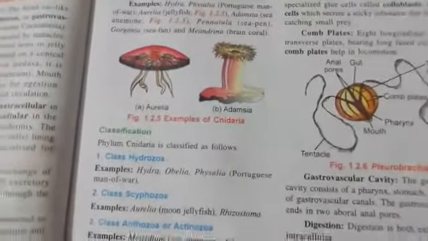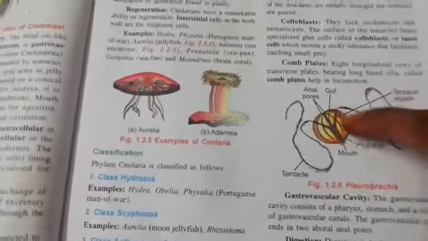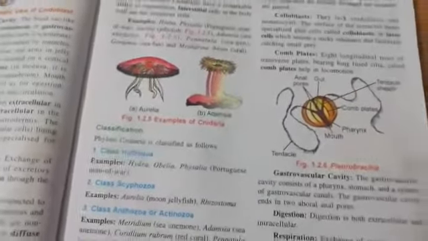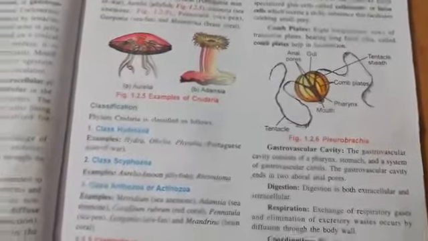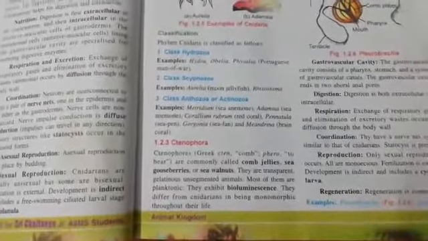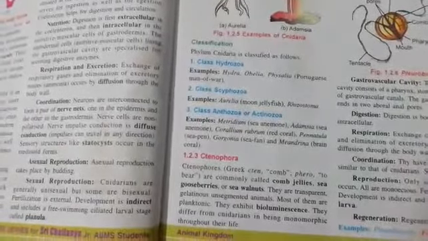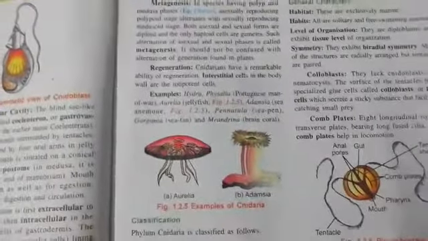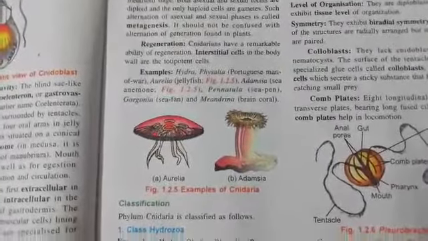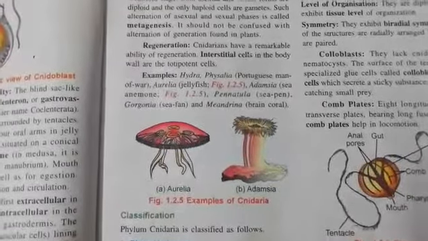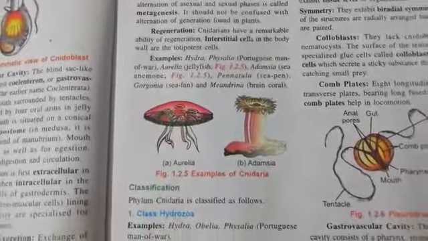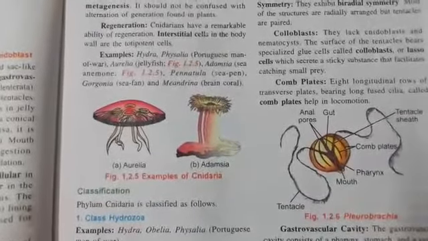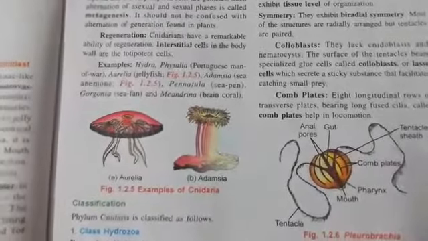Next topic is the Ctenophora. Why are we calling it Ctenophora? Because it consists of comb plates. Cteno means teeth. A comb has teeth, like here it also contains teeth. That's why Ctenophora, comb jellyfish, sea gooseberries, sea walnuts, they come under this. Habitat is also exclusively marine, and level of organization same as Cnidaria, tissue level. Symmetry is biradial symmetry here. Bi means two, radial means any direction. So if you cut in two directions, it will be divided equally into two halves.